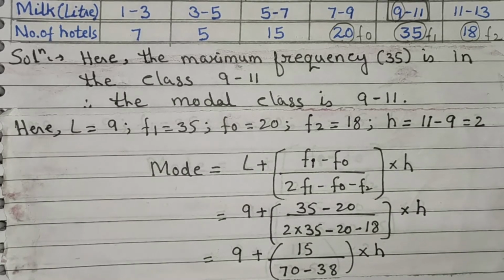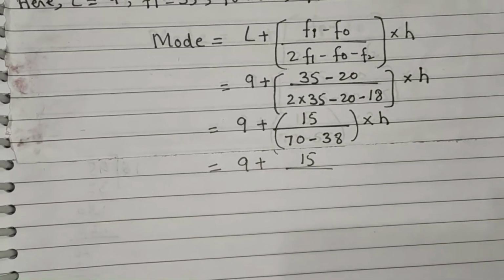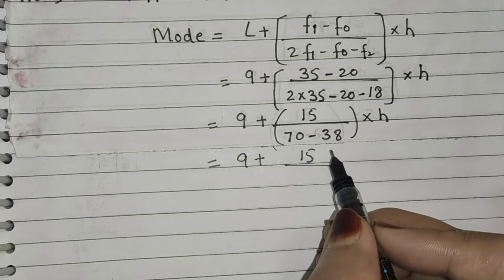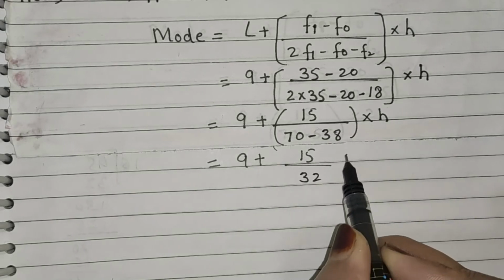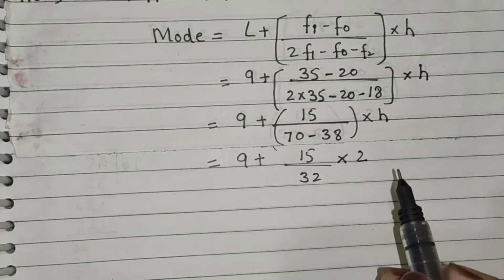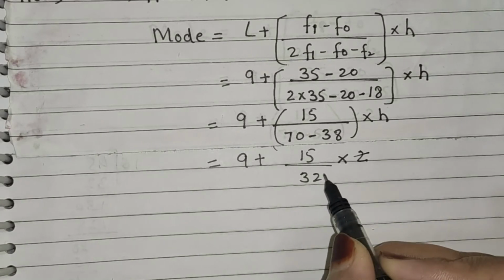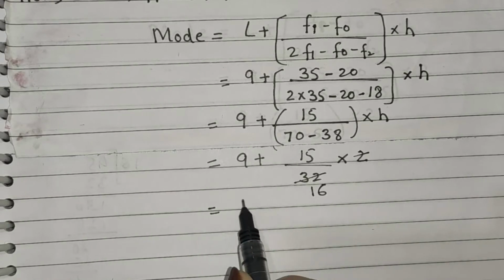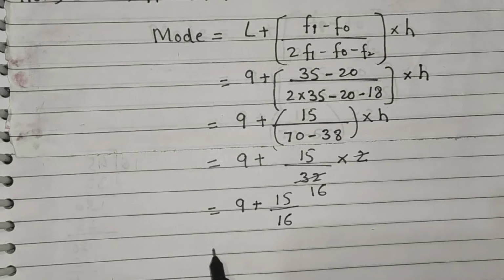Therefore 9 plus 15 upon 70 minus 38 we get 32, into h. Now the value of h is 2. Cancel it. 2 ones are 2, 2 sixteens are 32. Now we get 9 plus 15 upon 16.